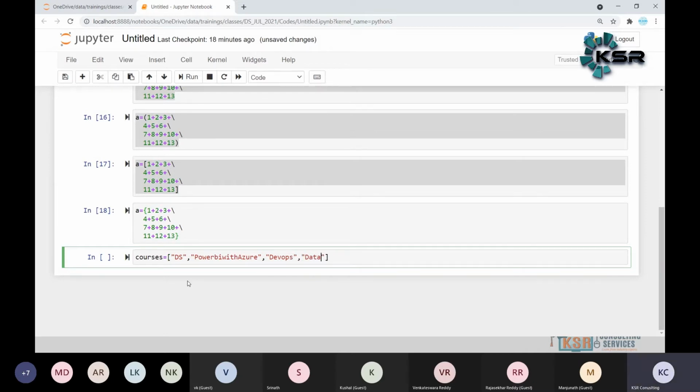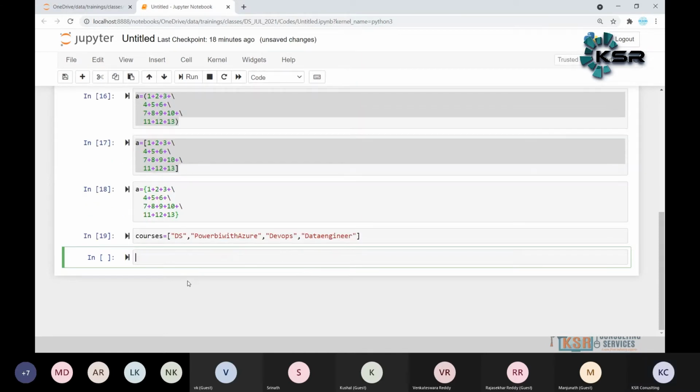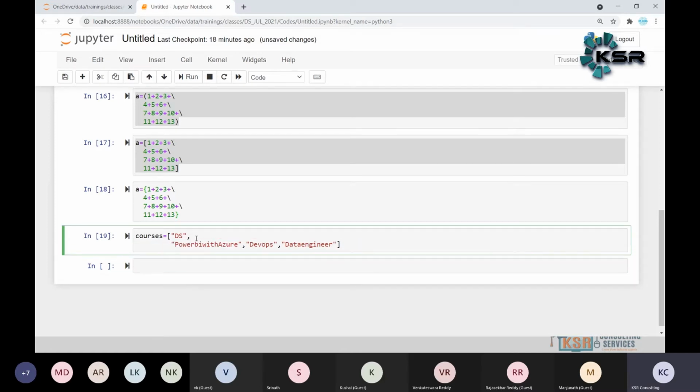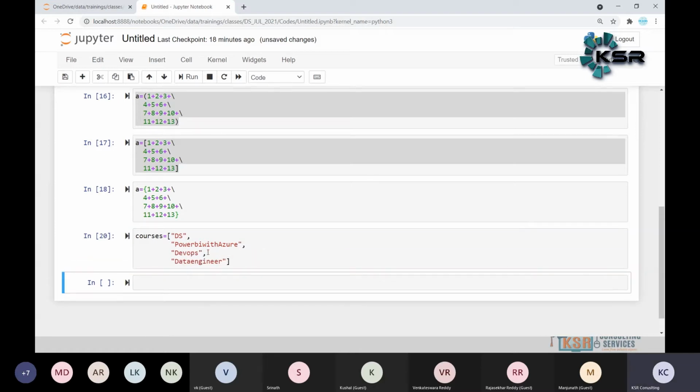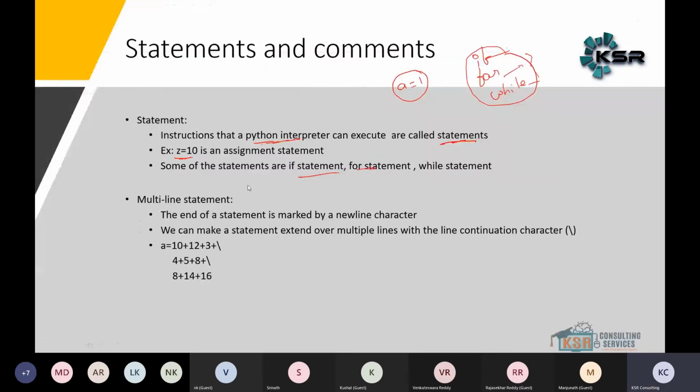For an example like this, we have written this over more than one line. Maybe I can write in the next line. It's also a multiple line statement. This is also called multiple line statements.